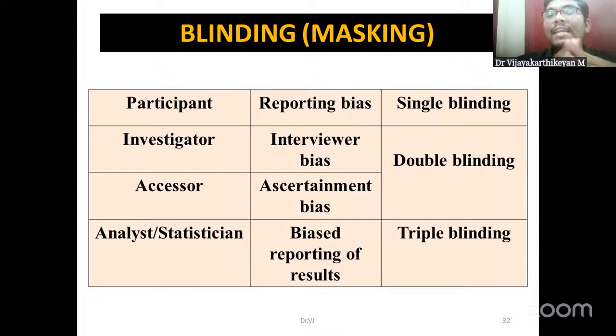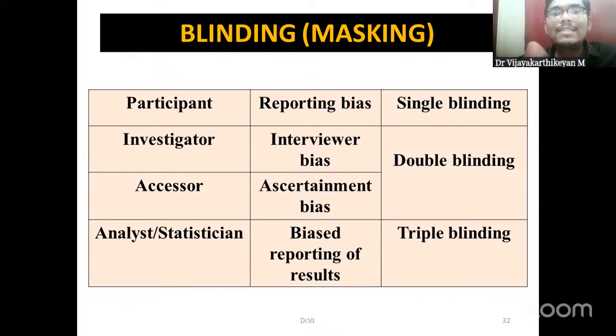Okay, so next, interviewer bias. If I am an investigator and I know what the trial is about and who will be going into each group, I might introduce some kind of bias that is known as interviewer bias. I might not consider this as an adverse event, or I might not consider that these two groups are different or not comparable. I might introduce some kind of error into the study. That is the interviewer bias. Okay, so if both participant as well as investigator are blinded, it is known as a double blinded trial.